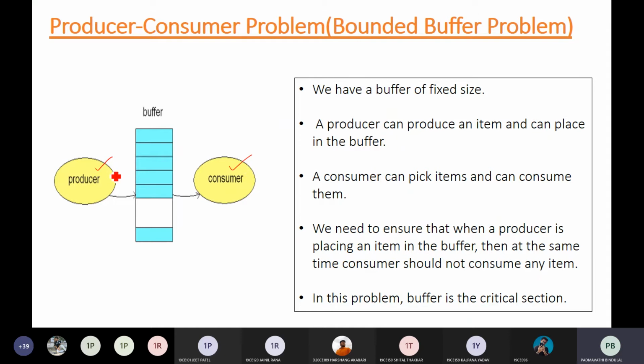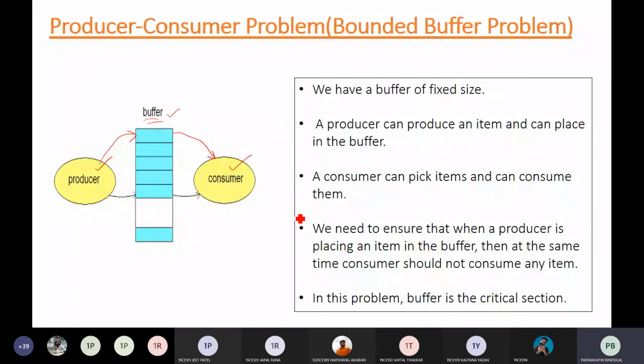Whatever data items are produced by the producer are placed in a buffer, a common shared region. The producer places the produced data items into this buffer, and the consumer takes data items from the buffer and consumes them.